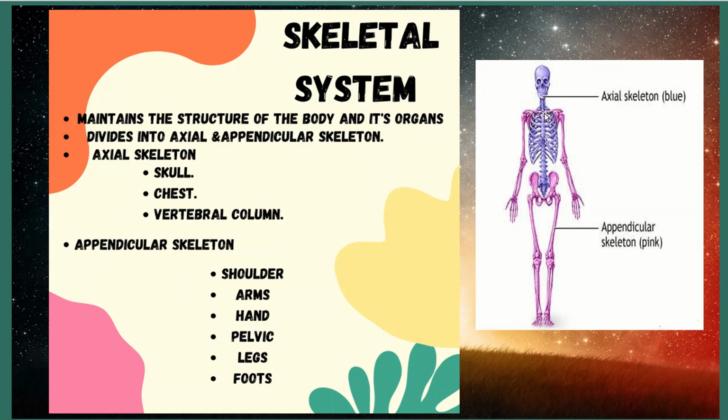See, this blue colour skeleton is the axial skeleton and the remaining pink colour is the appendicular skeleton. So, the axial skeleton consists of the skull, chest and vertebra. The appendicular skeleton consists of the shoulder, arms, hand, pelvic, legs and foot.